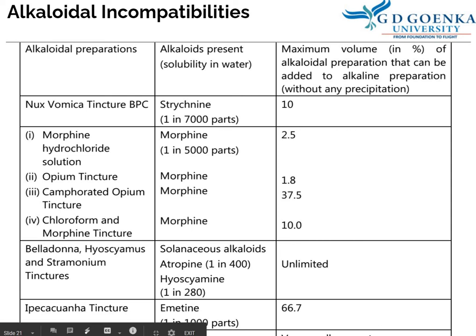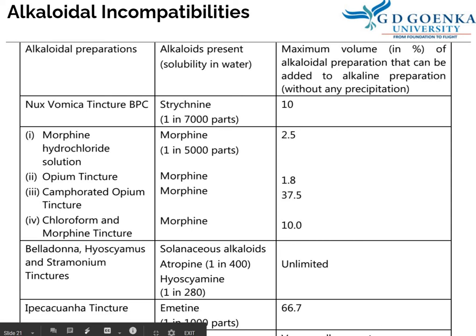So this is what people have found previously with trial and error experimentations. Alkaloid preparations of Nux vomica tincture contain an alkaloid, strychnine, which is highly insoluble in water, that is 1 in 7,000 parts of water is the solubility. So the maximum percentage of alkaloidal preparation that can be added to alkaline preparation without any precipitation is 10%. So 10% solution is stable.